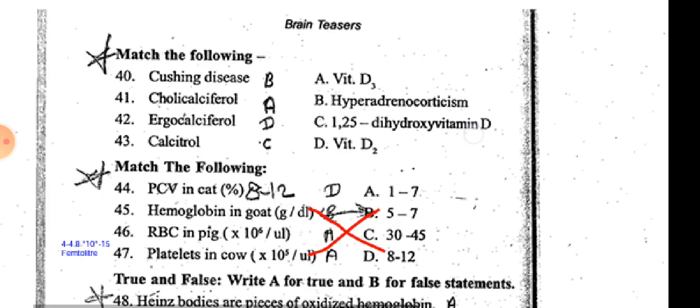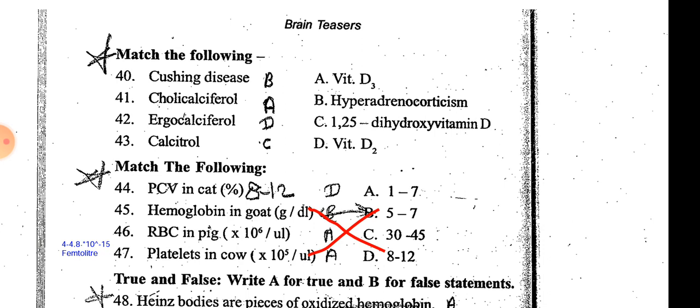Match the column. Cushing disease is by hyperadrenocorticism. Cholecalciferol is vitamin D3. Ergocalciferol is vitamin D2, and calcitriol is 1,25 dihydroxyvitamin D. There are 3 different names of different vitamin Ds.